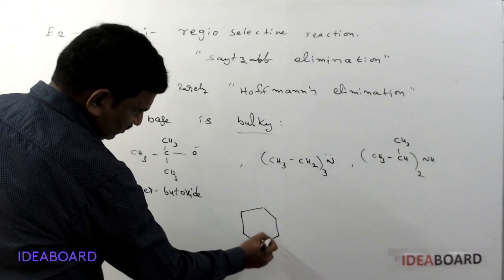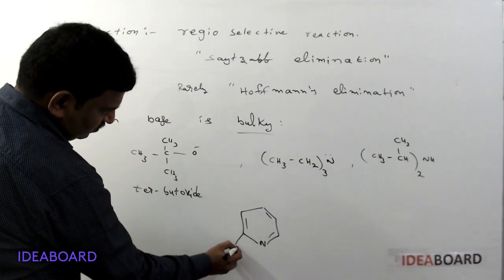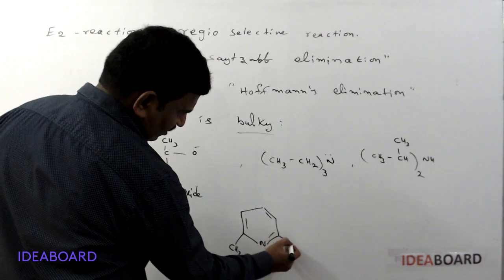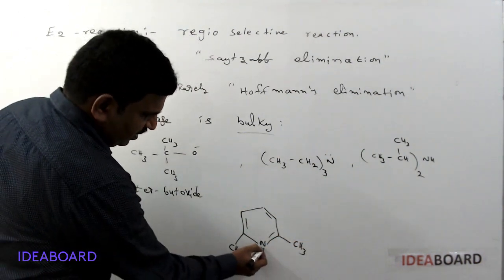Or we can use this ring numbered 1, 2, 3, where there is a methyl group here and a methyl group here.